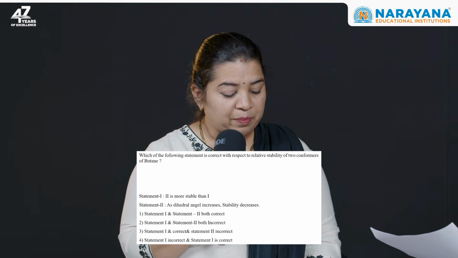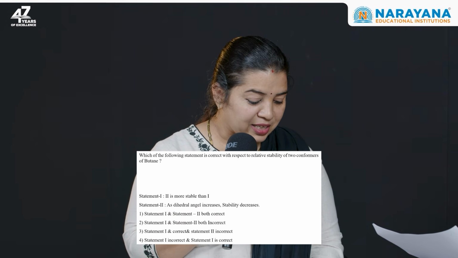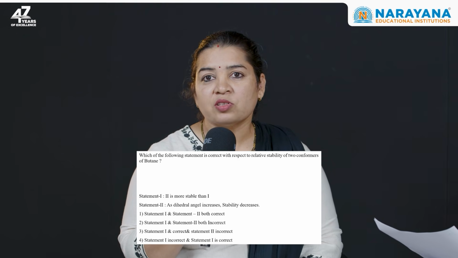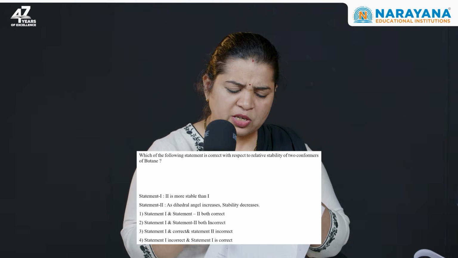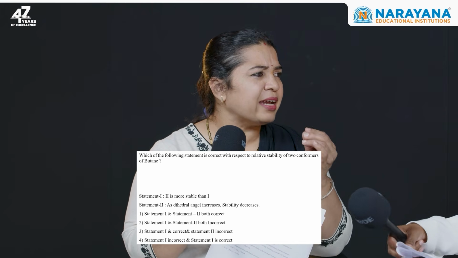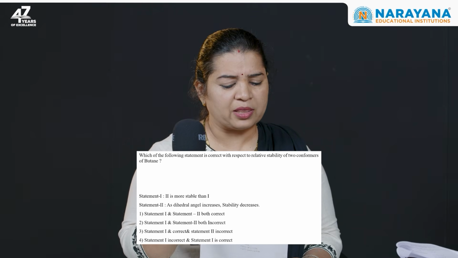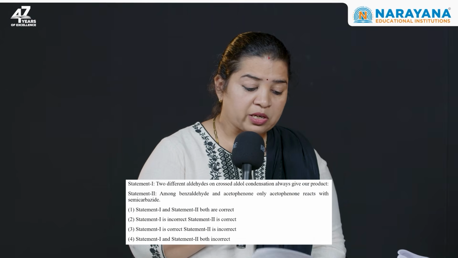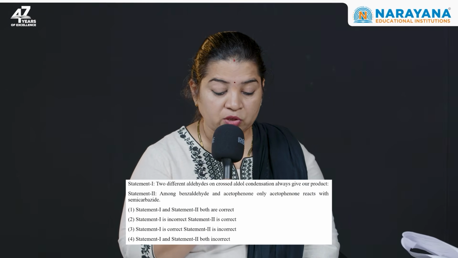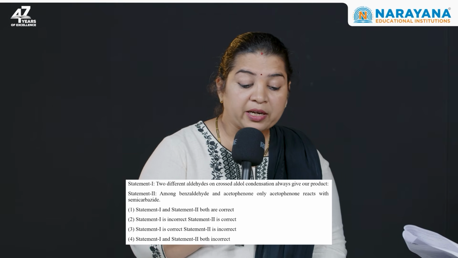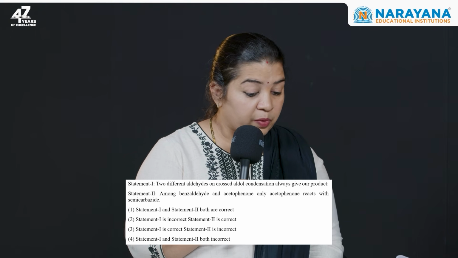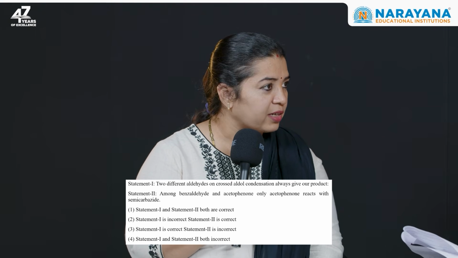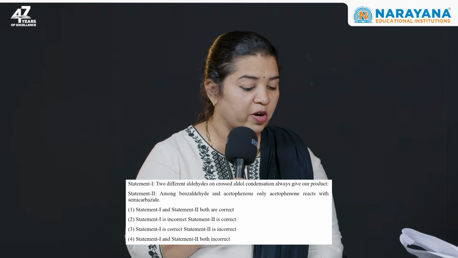Question 6 is again a compensatory question, I'll say, because they have directly given some configurations and asked very basic configuration stability. Statement 2 is slightly, I would say, a fraction of a second you need to spend on it to understand the language, and then it is fine. Okay, what about question number 7? Question number 7 is a good question from the aldehyde ketone chapter, and if someone pays attention to the word 'always', then they can crack it. Like, they always form such 4 products. It was supposed to be 'always give 4 products'.